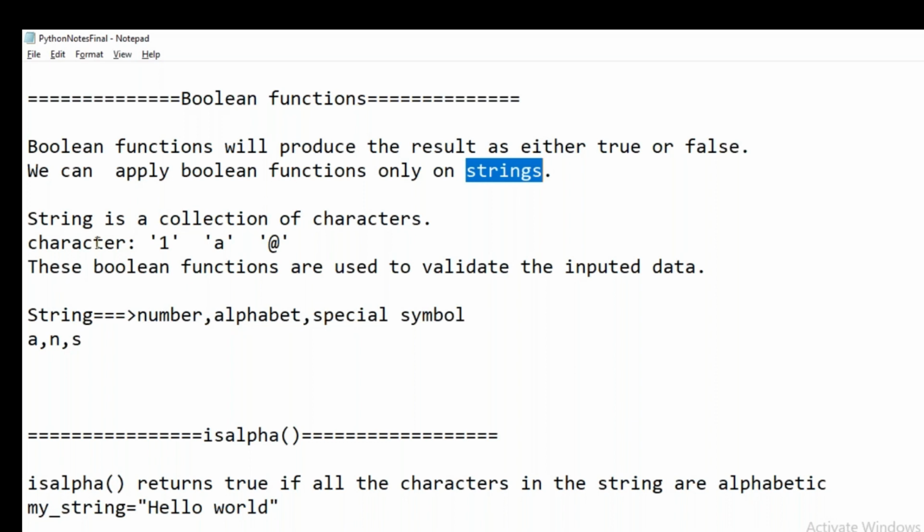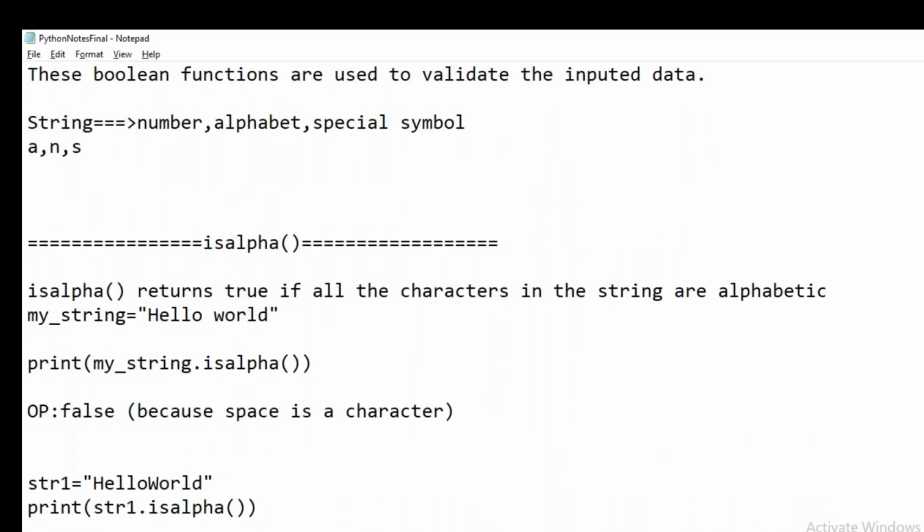What is a string basically? A string is nothing but a collection of characters. So you can apply Boolean functions only on strings, and a string is a collection of characters. That means in a string, numbers can be there, alphabets can be there, and even special symbols can be there. So what is the first Boolean function we are going to use?